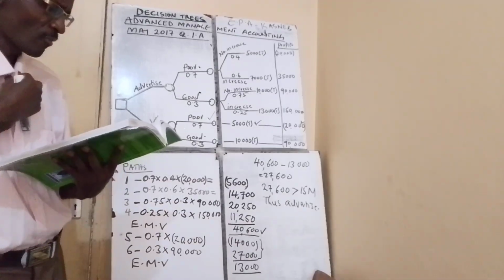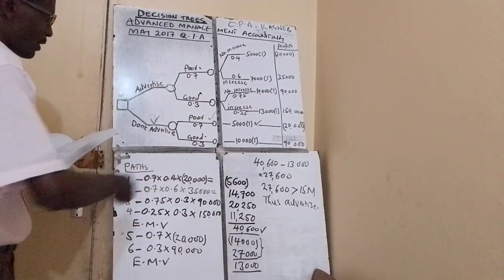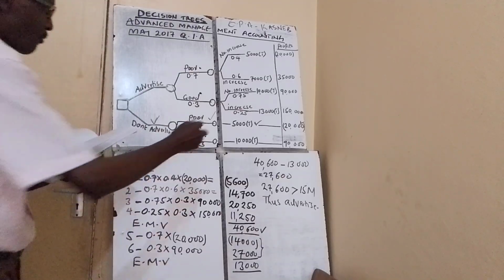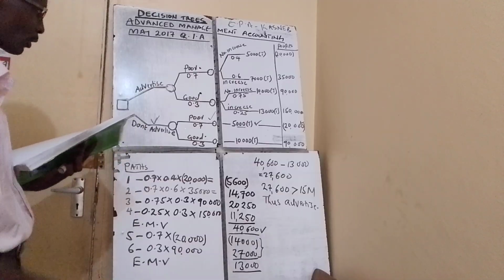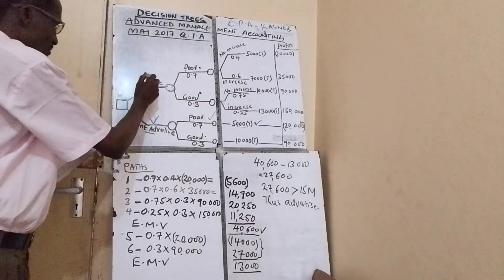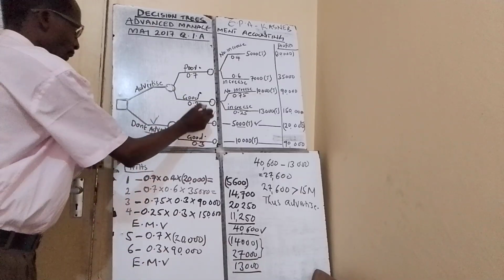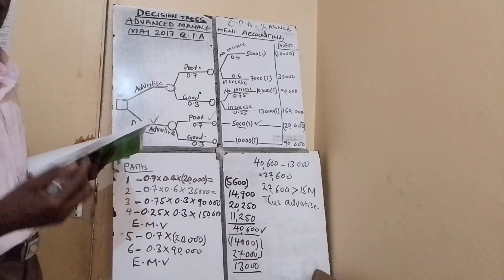That is, if the weather is poor, it is expected that 5,000 tickets will be sold without advertising. Remember, we started by saying you can either advertise or don't advertise. So you don't advertise, the weather is poor, you sell 5,000 tickets, how much profit will you get out of that?